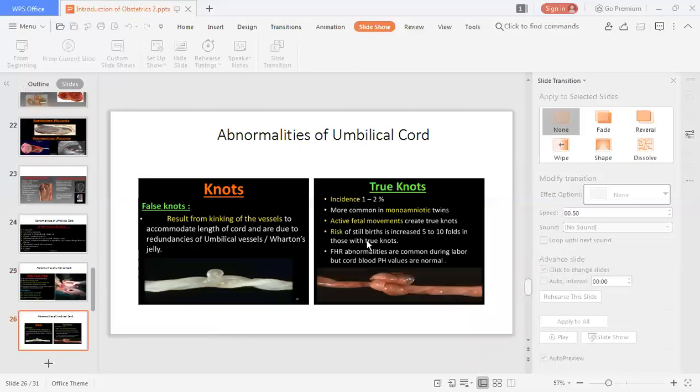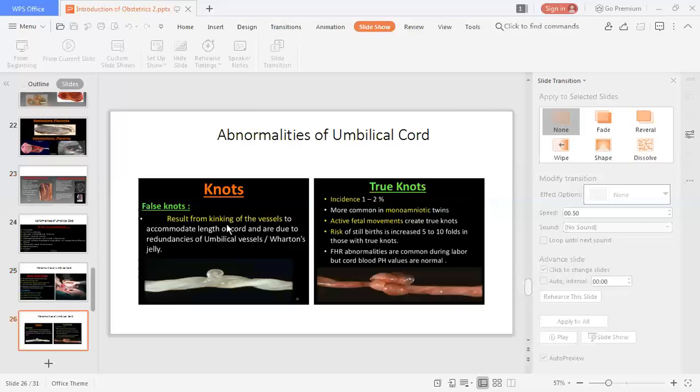too long, it can lead to an actual knot, which is called a true knot. And if it mimics a knot but is not an actual knot, then it is called a false knot. A false knot results from kinking of the vessels to accommodate the length of the cord, and due to redundancy of umbilical vessels. While for a true knot, the incidence is 1 to 2%. It is more common in monoamniotic twins.